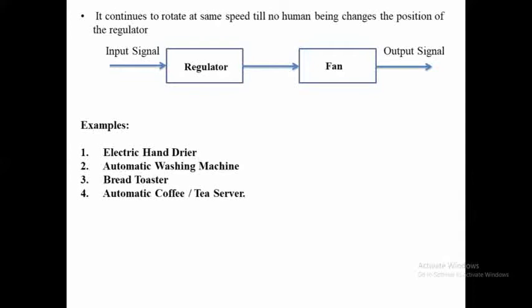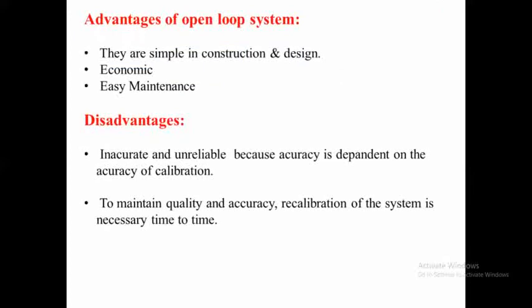Now let us take examples: the electric hand dryer, automatic washing machine, bread toaster, and automatic coffee or tea serving machine. There are some advantages and disadvantages of the open loop system. The first advantage is that they are simple in construction and design. Again, they are economic, and easy to maintain, meaning there is no maintenance cost, or if required, a very small cost.